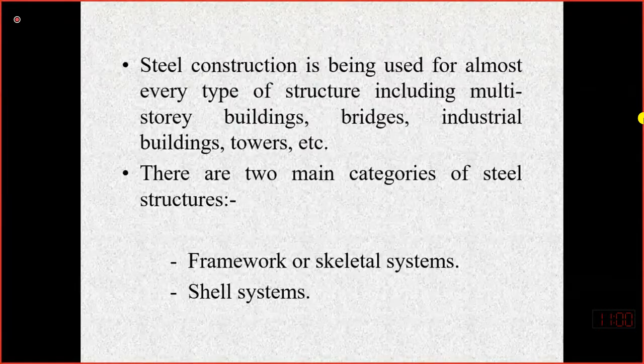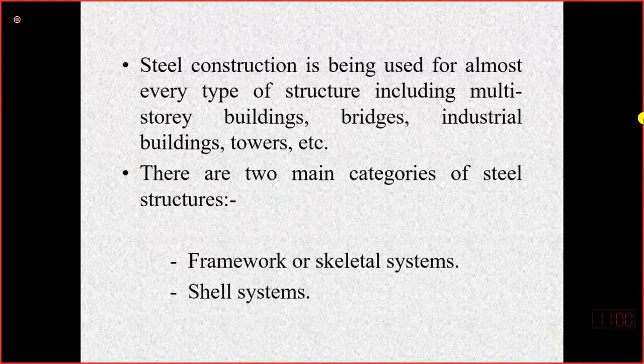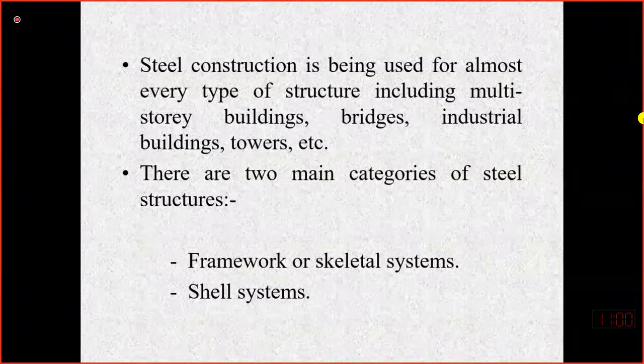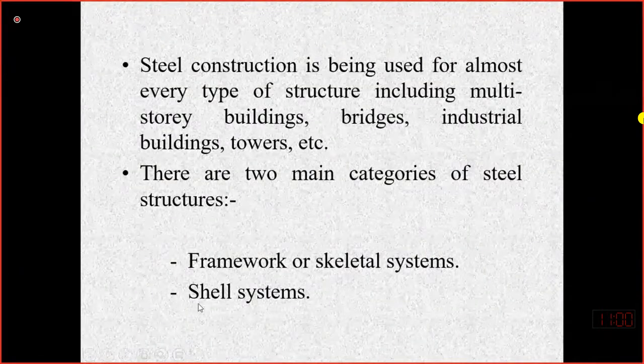So I will just take a couple of minutes more. There are two more slides, so that I may start from the next topic when I start the lecture. So mainly the steel buildings are classified into two types. Number one is the framework or skeletal system, and second is the shell system.